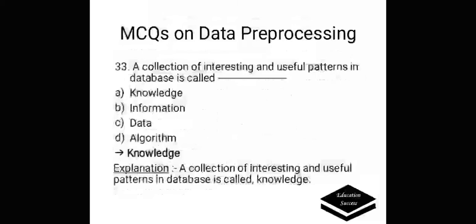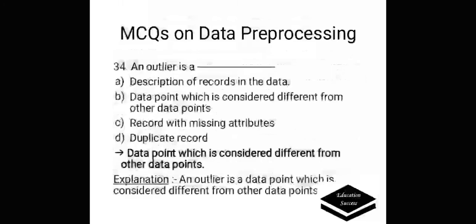A collection of interesting and useful patterns in the database is called A. Knowledge, B. Information, C. Data, D. Algorithm. Correct answer is knowledge. A collection of interesting and useful patterns in the database is called knowledge.